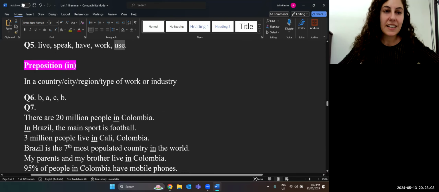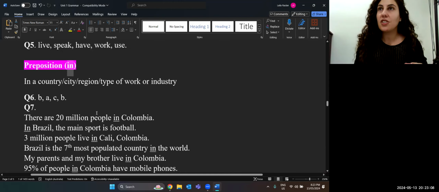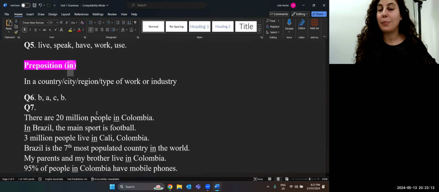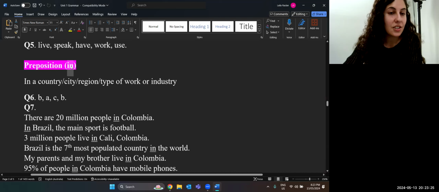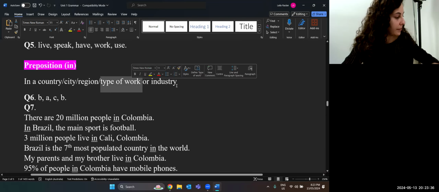Another interesting word is this word in. It's a preposition. So a preposition just means these small words like in, at, by. It's a small word that we use either to show location or, you know, place and location. So if you see this word in a country, in a city, in a region, in a type of work, or in a type of industry.